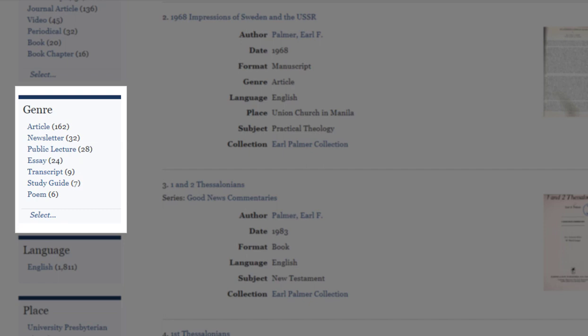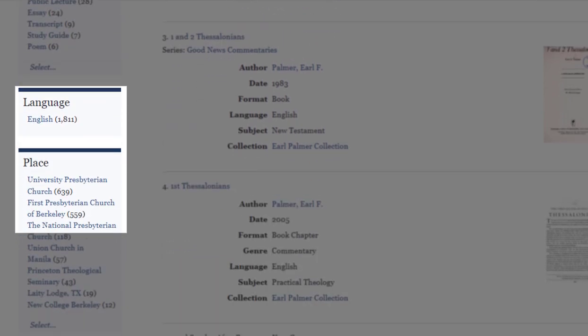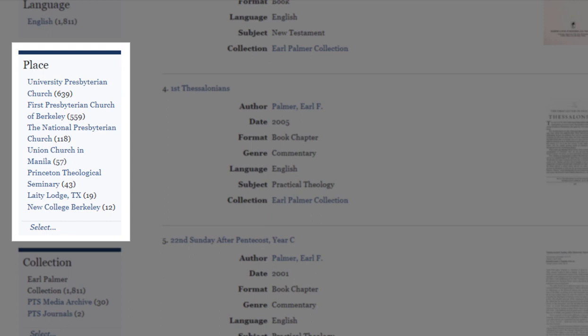A unique feature of the Earl Palmer Collection is the ability to pinpoint items based on the place where Earl spoke or wrote the materials. For example, if you know you're looking for talks Earl gave at New College, Berkeley, click on that place name.